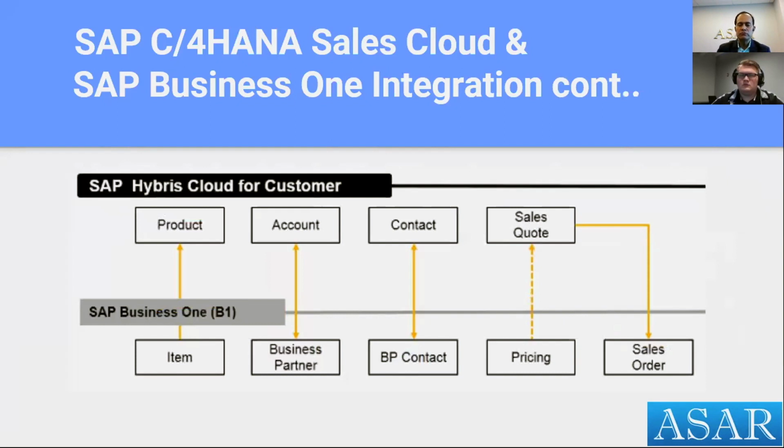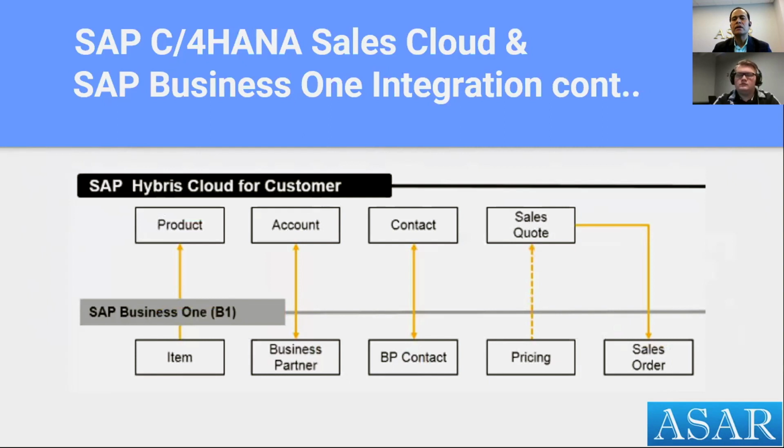And those existing records, if you make any changes in either of those two systems, those changes are replicated back into the recipient system. So you always have a single source of truth, single version of data in between both the systems. Similar to account, you have a contact between both those systems, Business One and Sales Cloud. Accounts and contacts are replicated between those two systems.